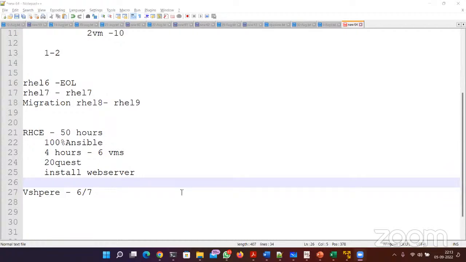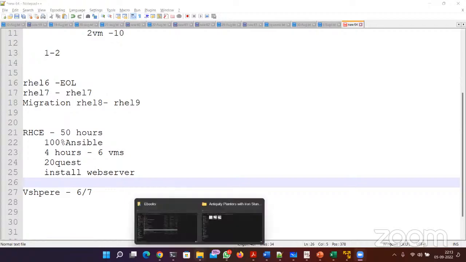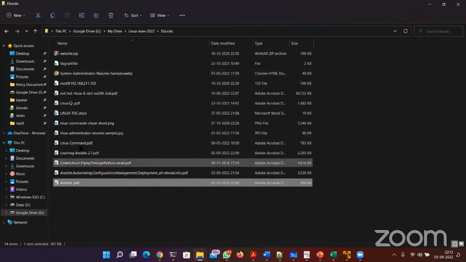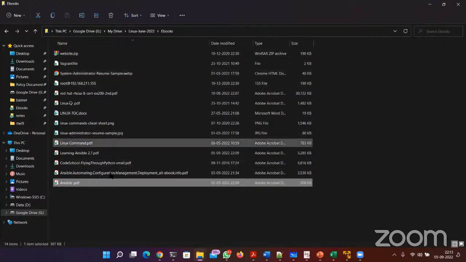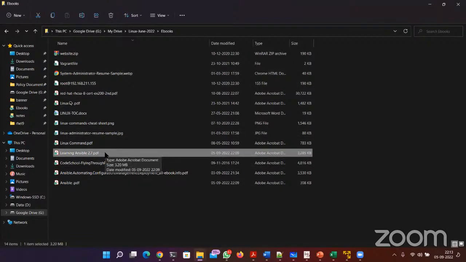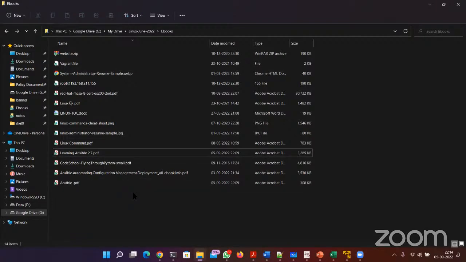I will give you the ebook via a Google Drive link. I will create a separate Google Drive, so you will have the same files, same PDFs, same books. You can start learning Ansible from this ebook. And you can ask me questions on the Engage portal. On the student portal, there is an Engage portal where you can post your questions. I directly get an email and I can reply to you whenever I have time. So you can directly post your questions regarding Ansible, Linux, anything. This is for everyone.